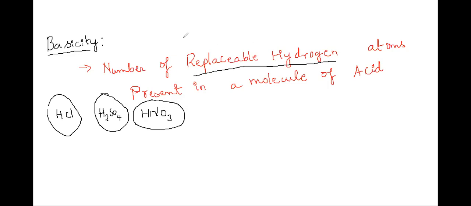What does replaceable hydrogen mean? Replaceable hydrogen is nothing but the total number of hydrogen atoms attached to the most electronegative atom in the molecule. So the H atom is attached to an electronegative atom.